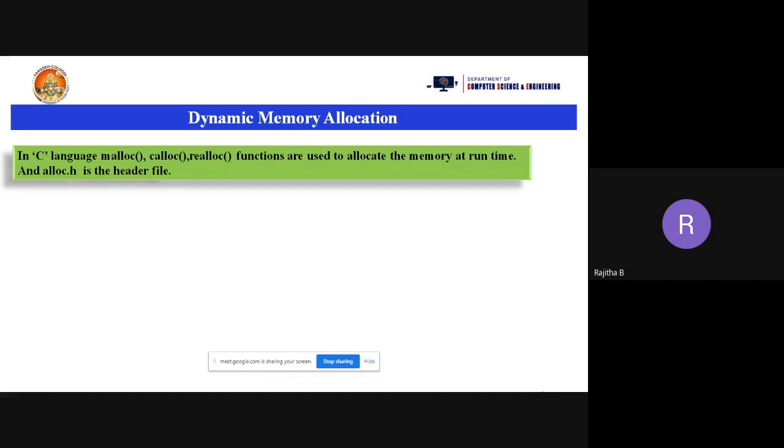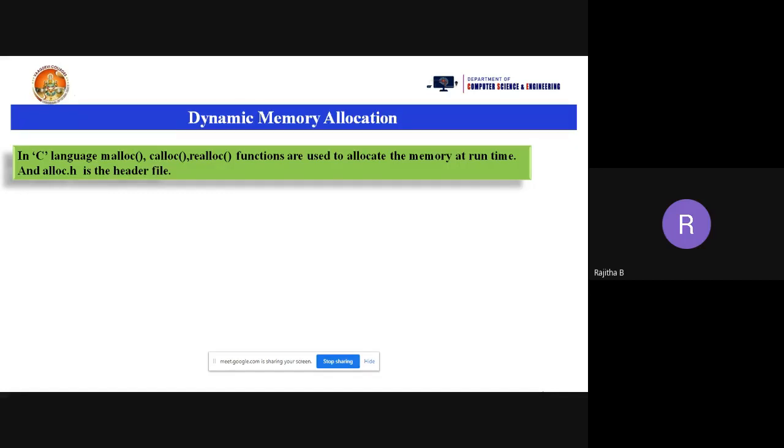The header file for these is not stdio.h; we have a separate header file, alloc.h. This consists of malloc, calloc, realloc, and one more, the free function.